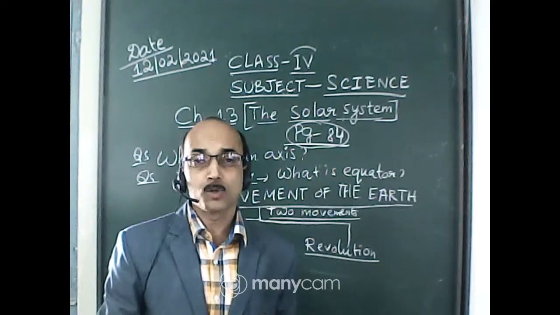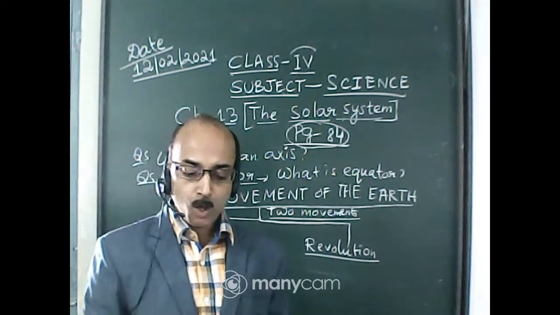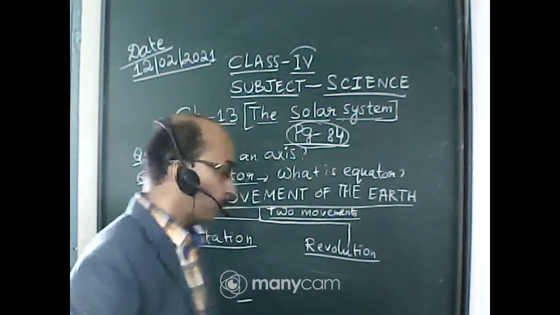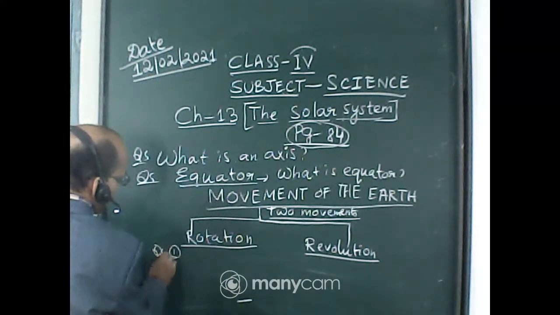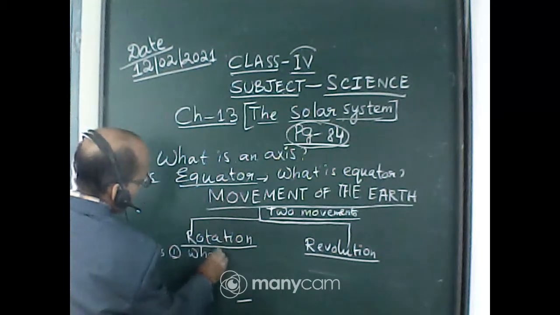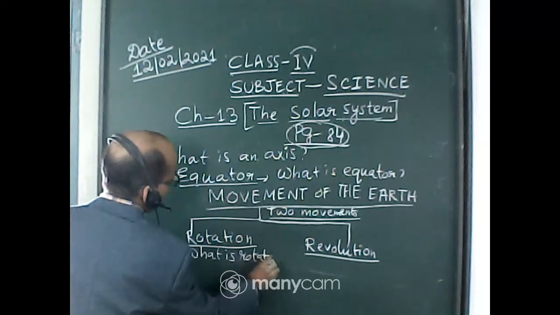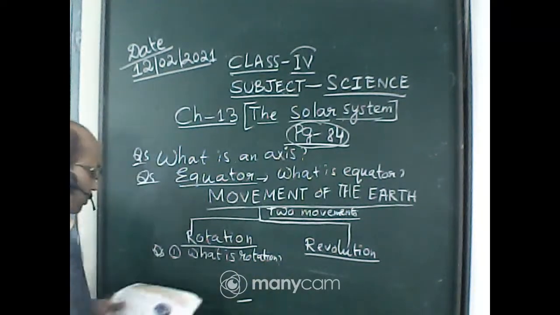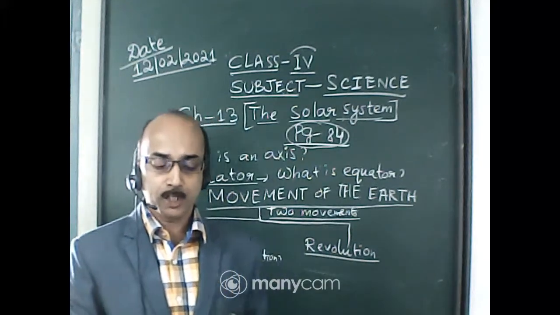What is rotation? The spinning of the earth on its own axis is called rotation. Here you will learn the question: what is rotation? The spinning of the earth on its own axis is called rotation.